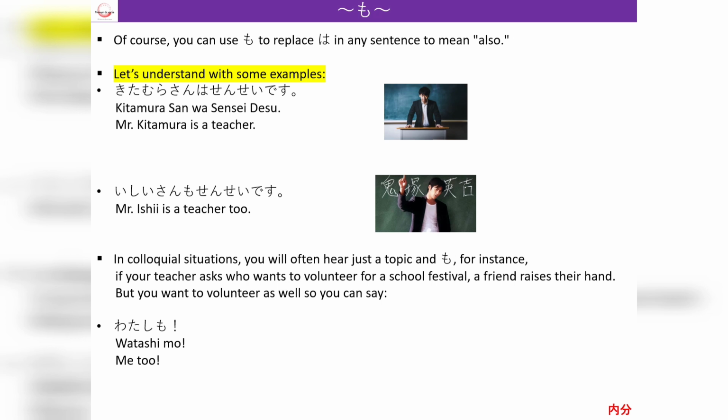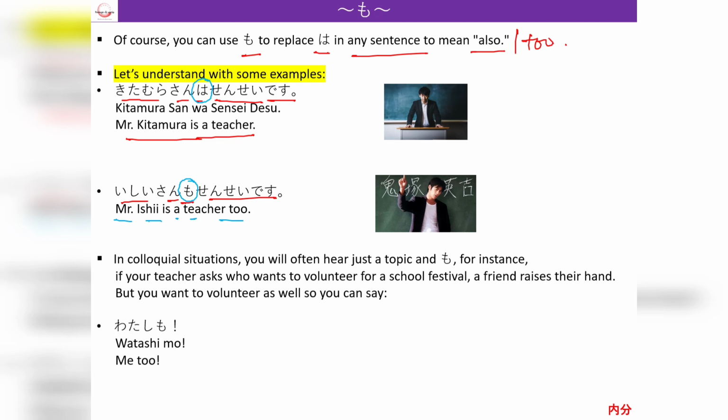And yes, we can use the mo particle just to replace wa in any sentence to mean also or too. For example, Kitamura-san wa sensei desu. Kitamura-san is a teacher. Ishii-san mo sensei desu. So you can see we have replaced ha with mo. So it will become Mr. Ishii is a teacher too, or we can say Mr. Ishii is also a teacher.